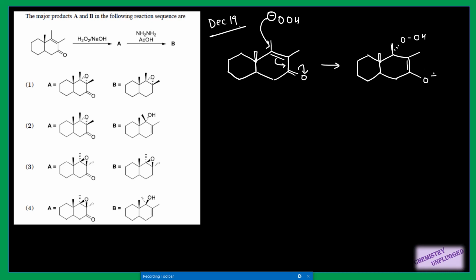In next step this negative charge will come back to its position. This will attack here and OH will be removed. So what we will get is epoxidation below the plane like this. The rest of the reaction is very simple, that we are discussing so far, that is Wolff-Kishner reduction.